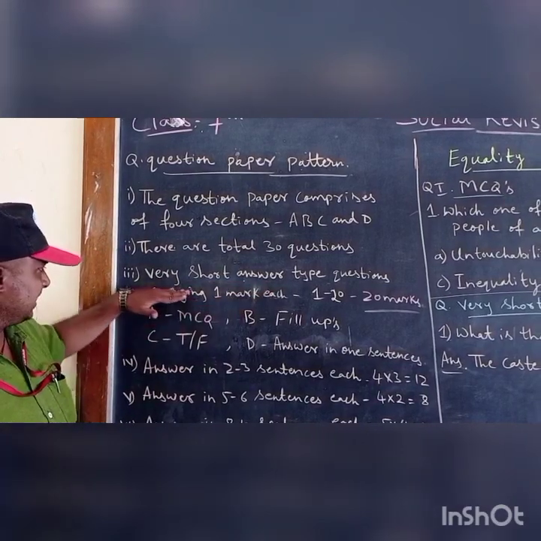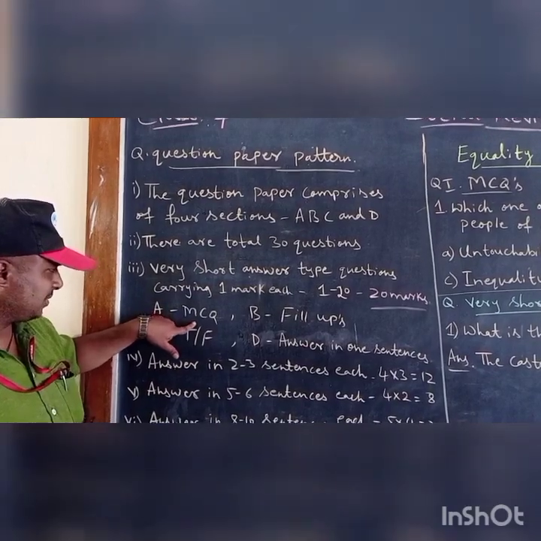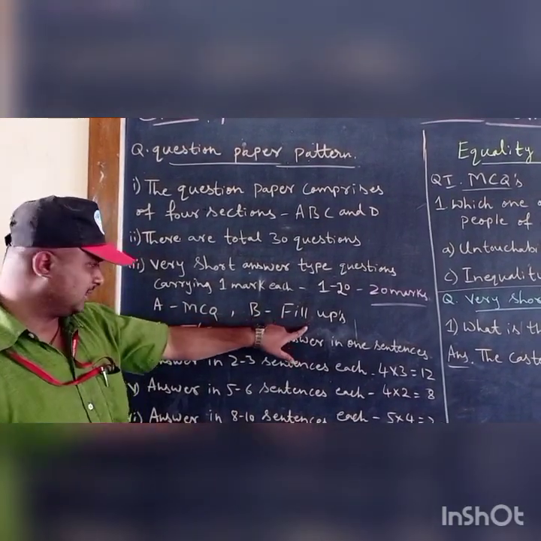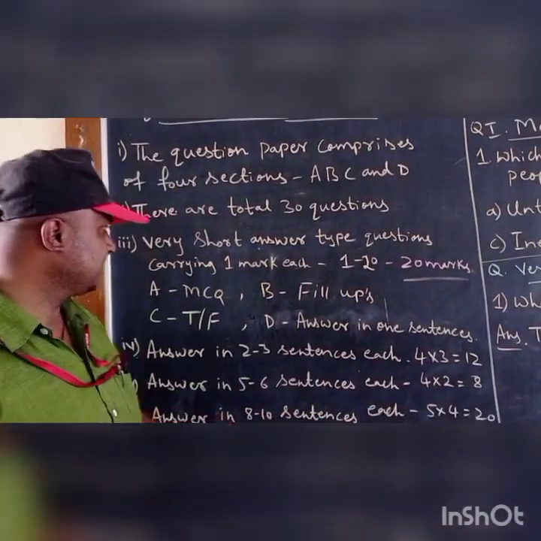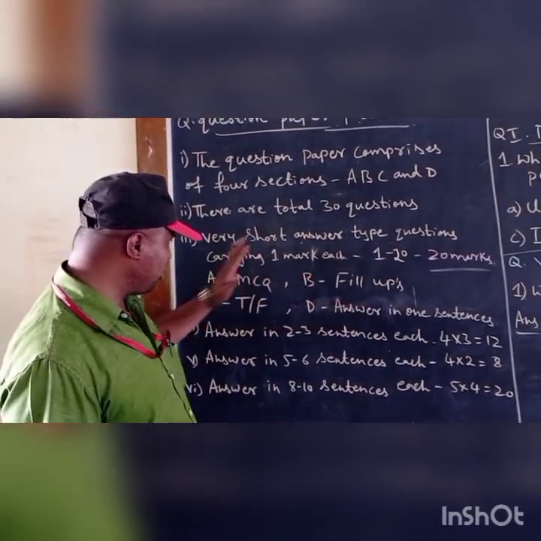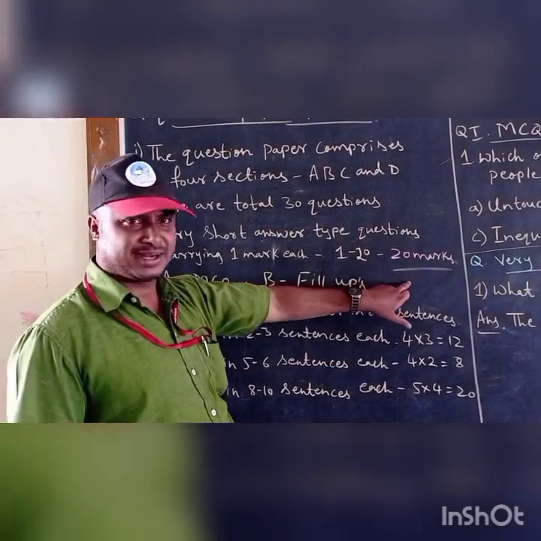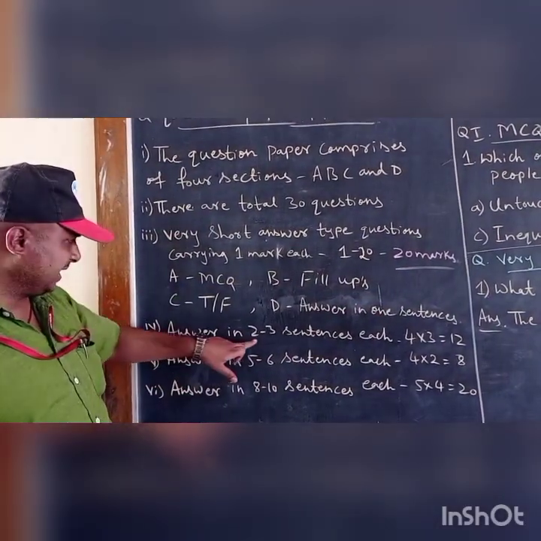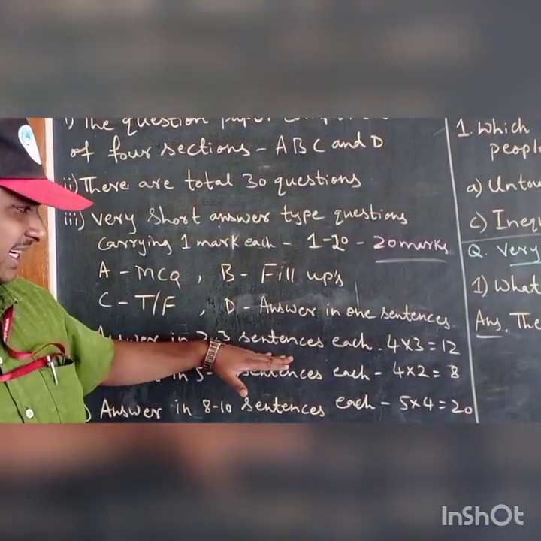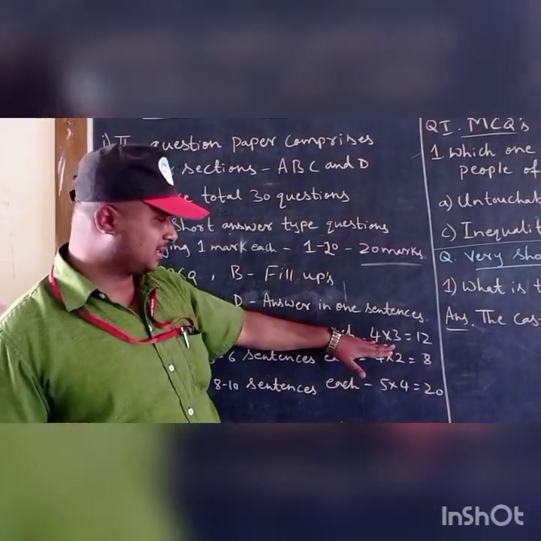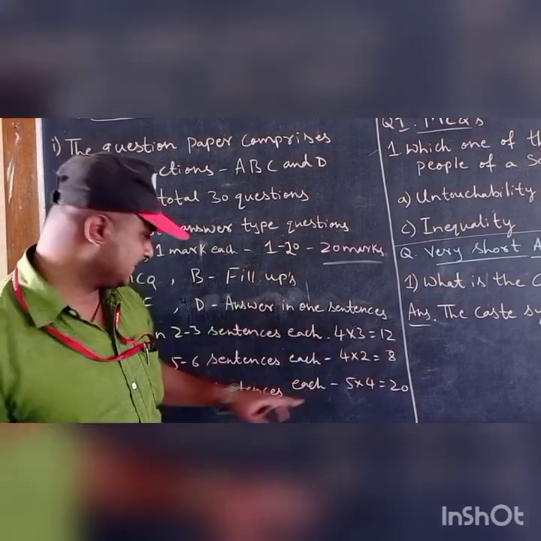Very short answer type. In this very short answer type, under that, A will be MCQs, B will be fill-ups, C will be true or false, D will be answer the following in one sentence. These A, B, C, D all comprise 1 mark. So each question carries 1 mark, total 20 questions, 20 marks. Next, answer the following in 2 to 3 sentences each. Here you should write the answer in only 2 to 3 sentences. There will be 4 such questions. Each question will carry 3 marks. 4 3s are 12 marks.